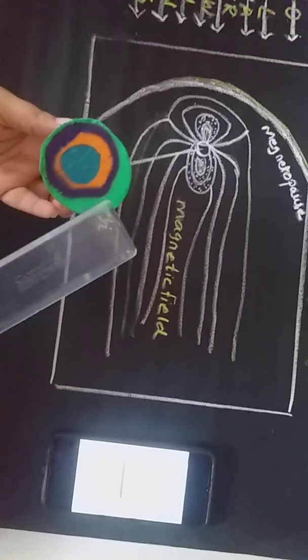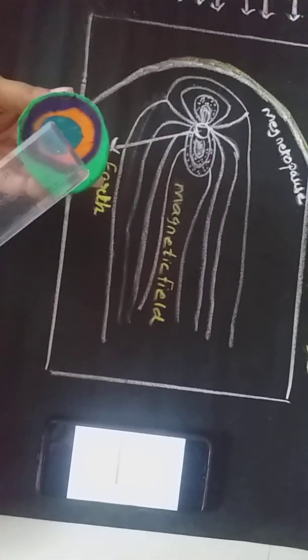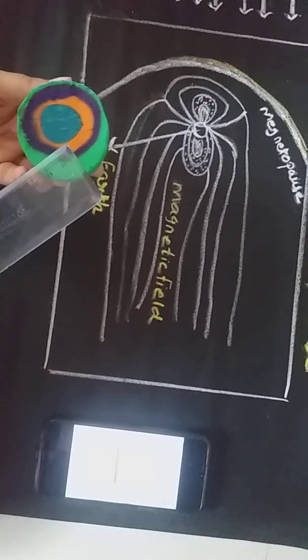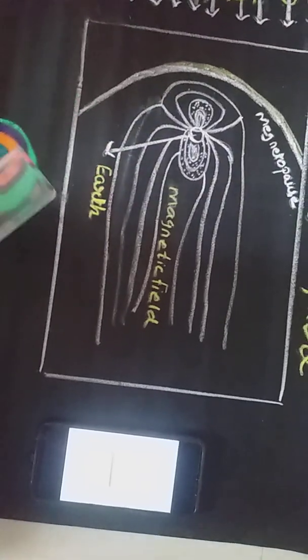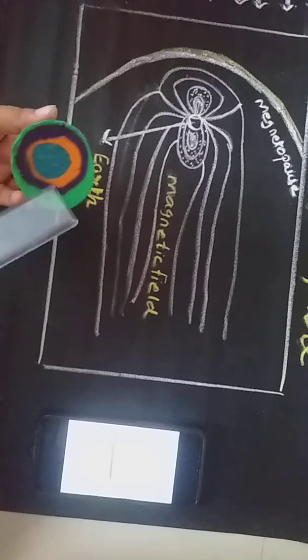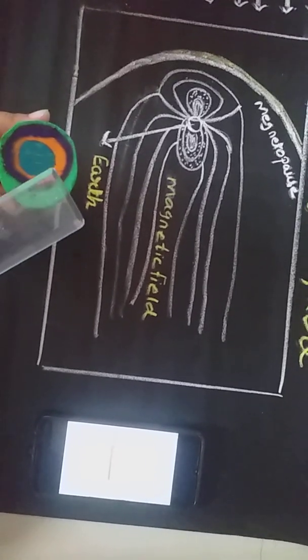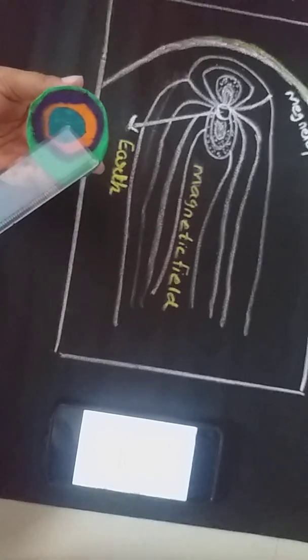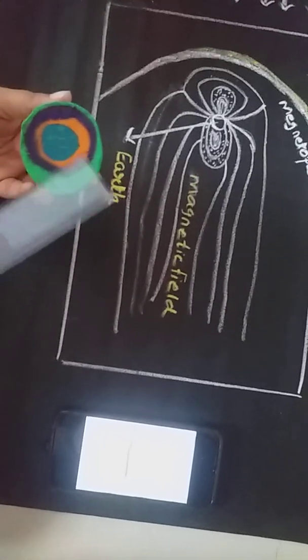3471 kilometer. And now we will see that these layers are divided into two parts, that is outer core and inner core. So we are going to study about the outer core, means this part. It extends from around 2900 kilometer to 5100 kilometer. So here is the measure given over here.